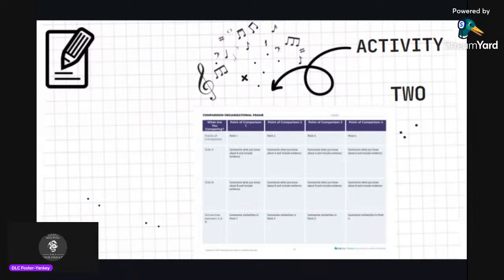They continue, adding to side B by summarizing what they know about the relationship seen in the excerpt. They might also add to the point of comparison columns as they find common details to compare across texts. Suggested supports. The teacher might decide to do this activity as a whole class for continued practice and guidance if students are struggling to use this tool.